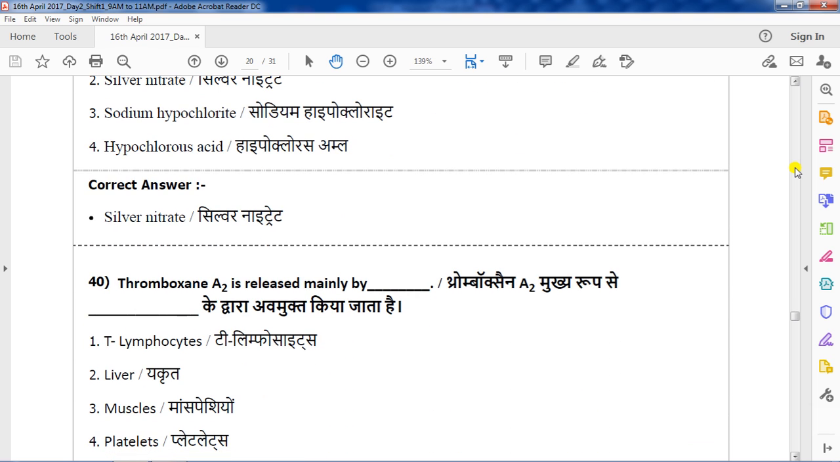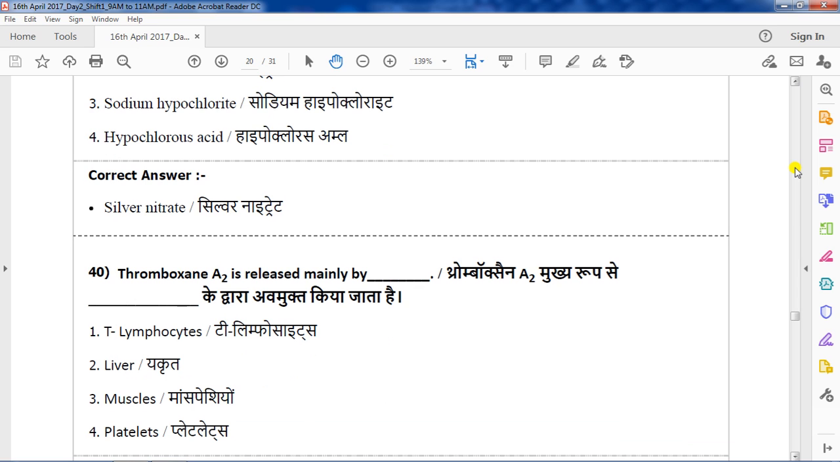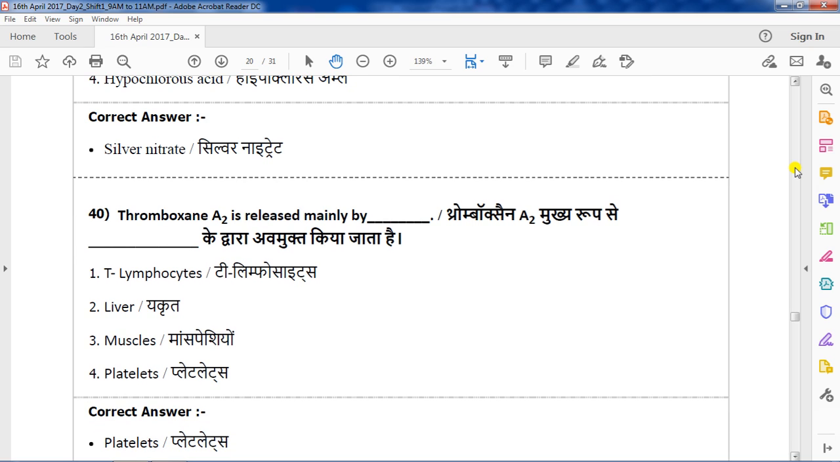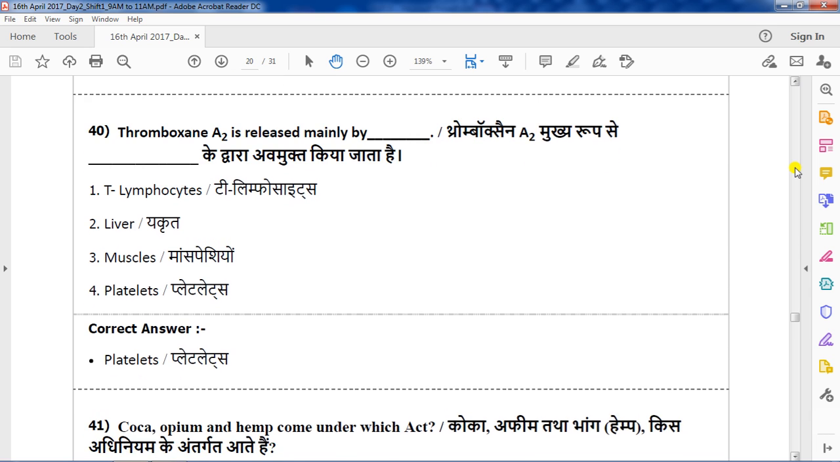Next question, question number 40. Thromboxane A2 is released mainly by. Options are T lymphocyte, liver, muscles and platelets. The correct answer for this question is platelets. Thromboxane A2 is released mainly by platelets. Question number 41.